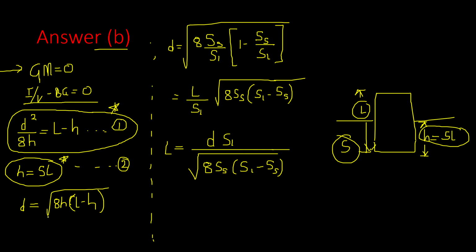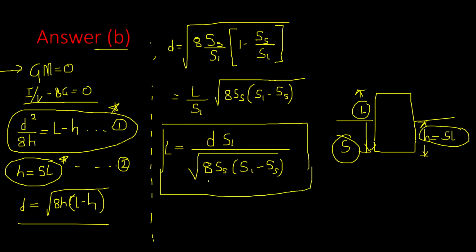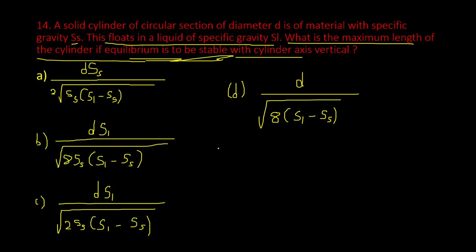Substitute the second equation in first, and then after solving it, you will get L is equal to d into SL by square root of 8 into SS in bracket SL minus SS. So this is given in option B.